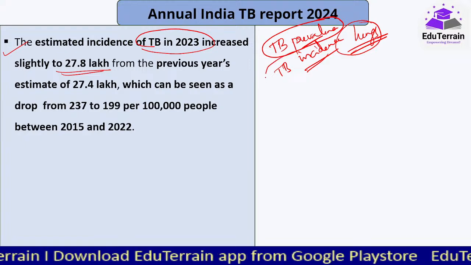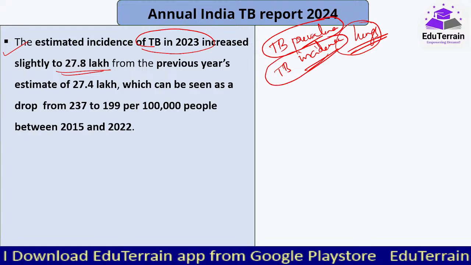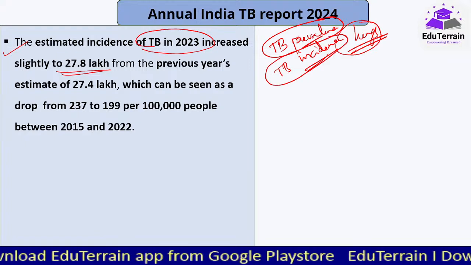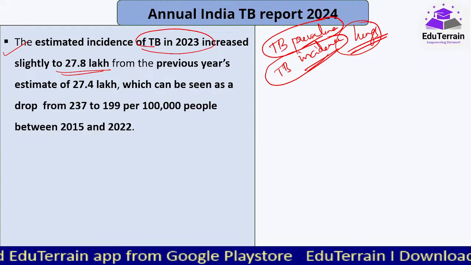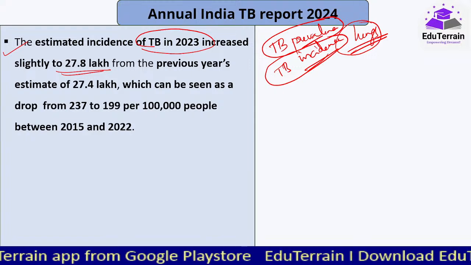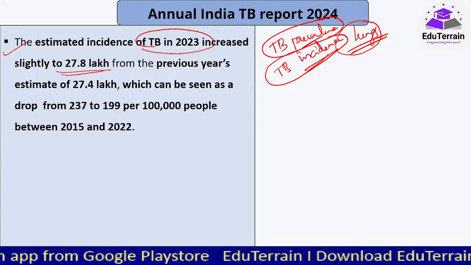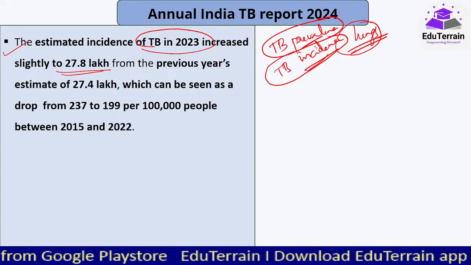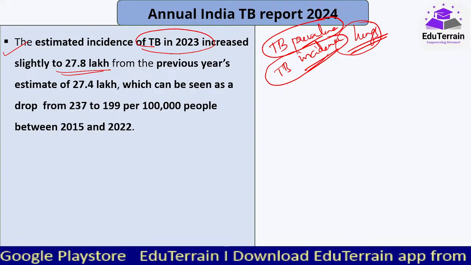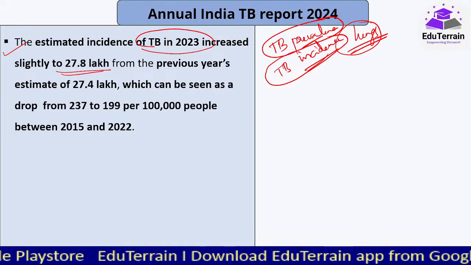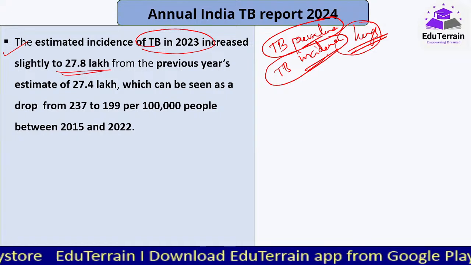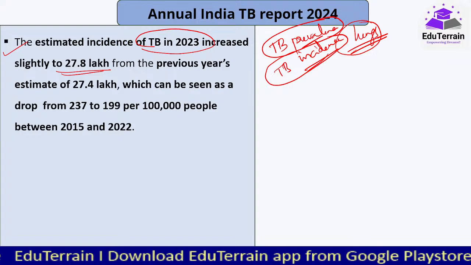Now what is TB incidence? TB incidence is the population where, many times, because of various reasons, such as lack of awareness and lack of proper monitoring or management, even though the person has completely come out of the symptoms of TB, it can relapse.